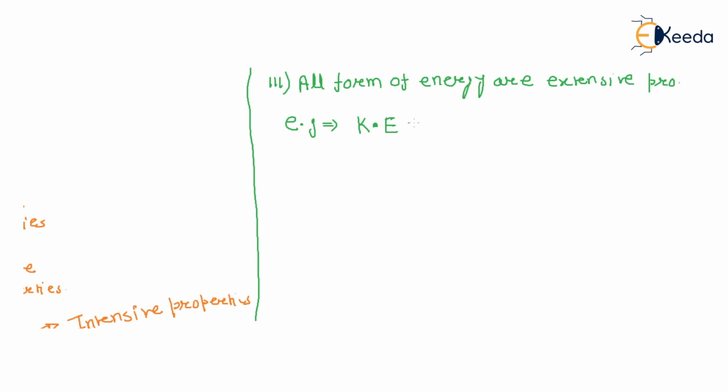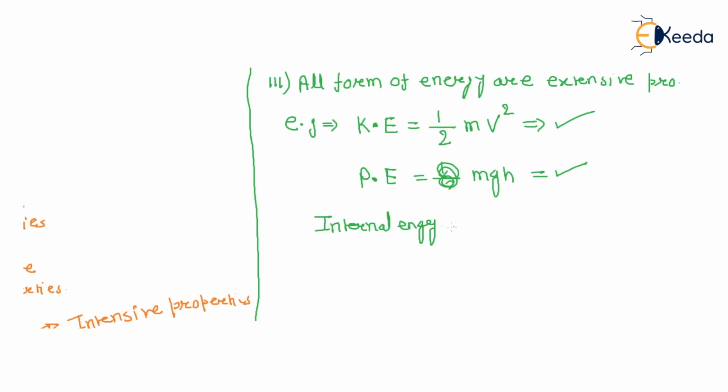What is the kinetic energy? Half mv square. There is a mass, so this is your extensive property. Potential energy is mgh. There is a mass, so this is your extensive property, right? Likewise, internal energy is also a function of mass. It has mass, so it is an extensive property, right?